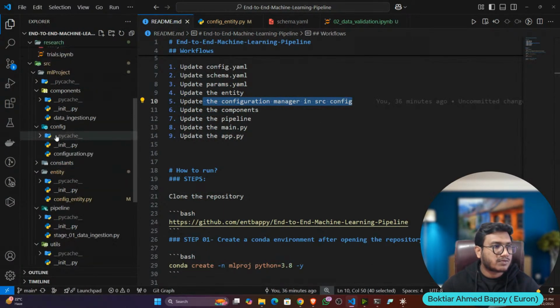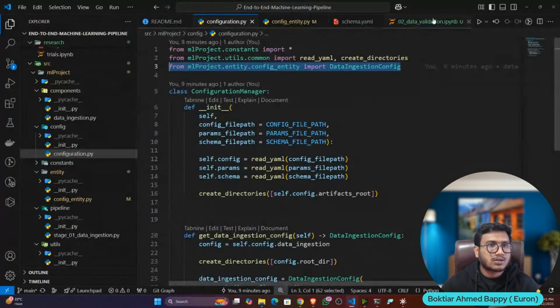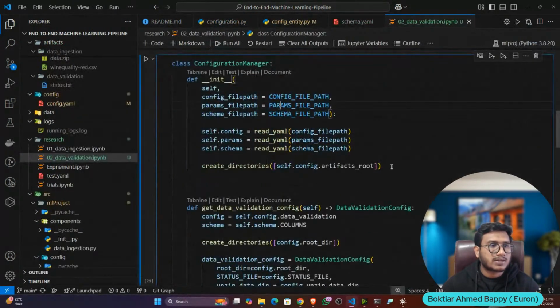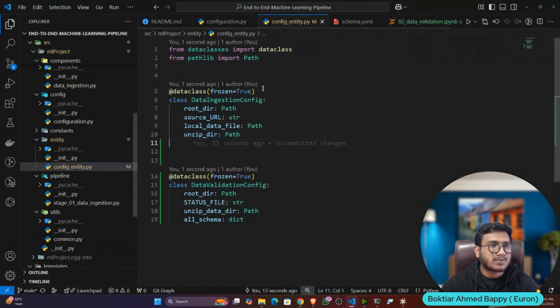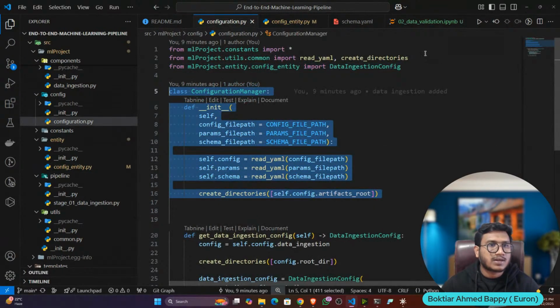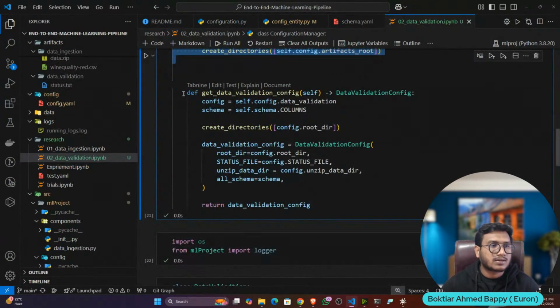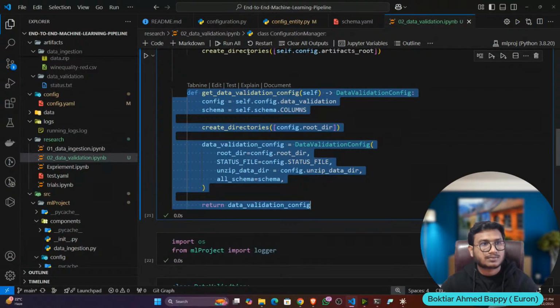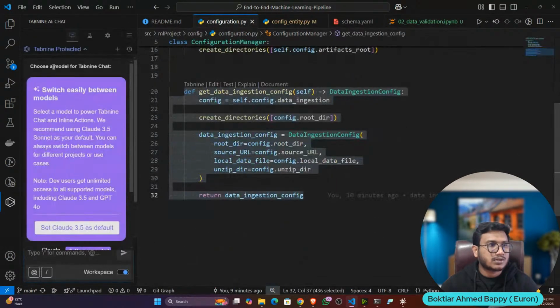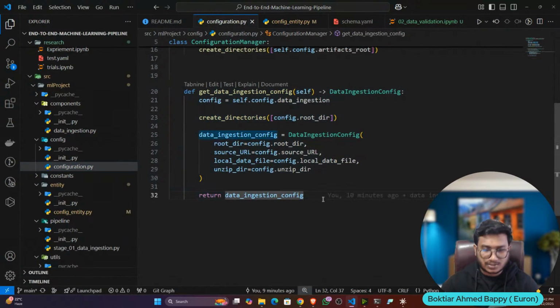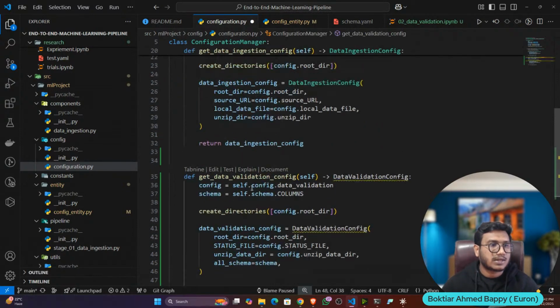So open the configuration, and here is my configuration manager, but this part is the same. You can see this part is the same. I don't need to update it. I only need to update the method. So after data ingestion, I'll keep data validation. Like that.